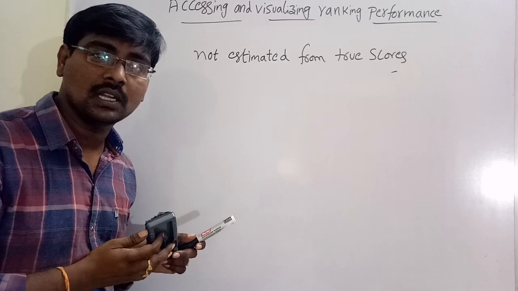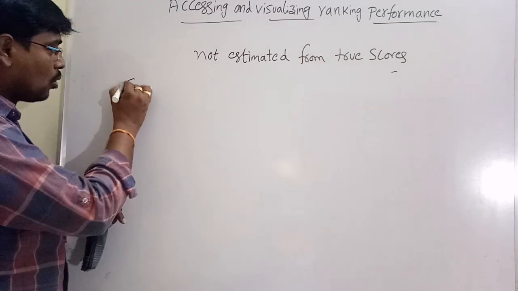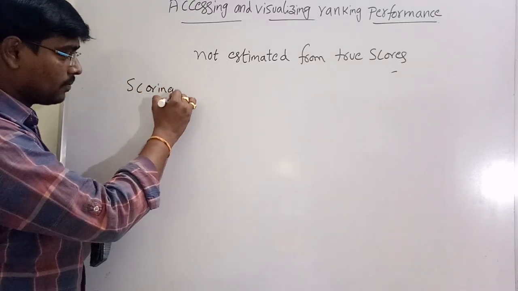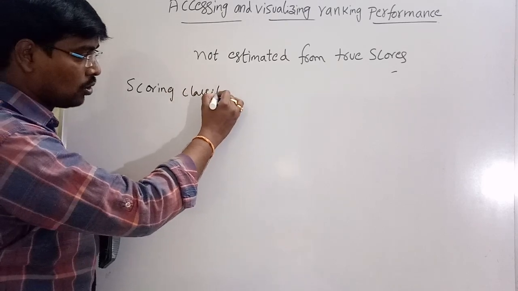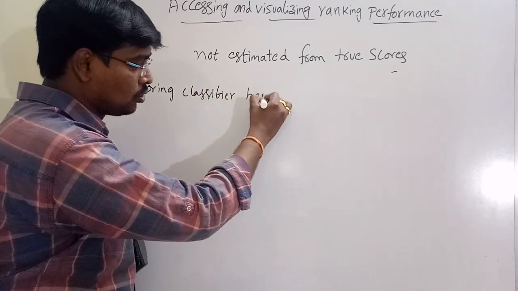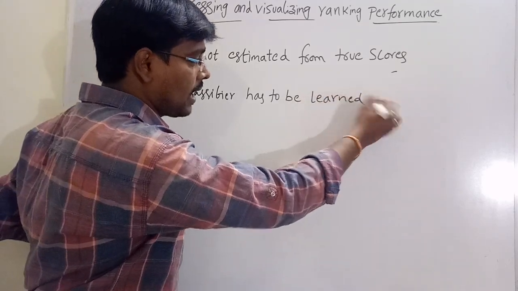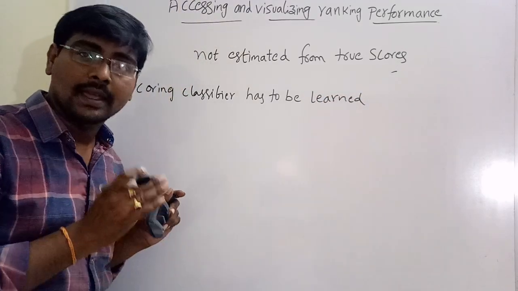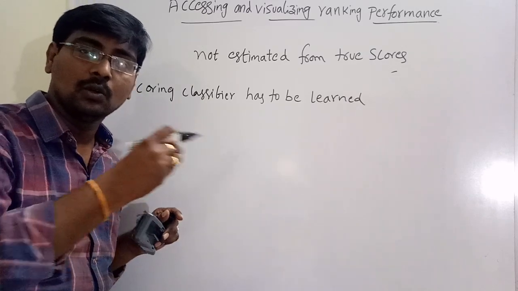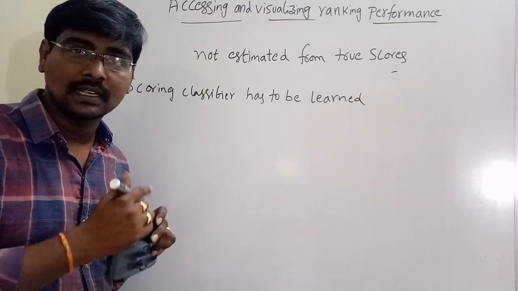Then how are the scores assigned? The scoring classifier has to be learned from examples, similar to a classifier.